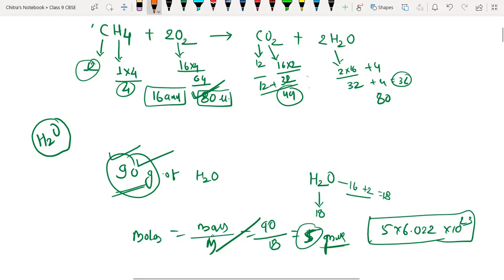Here we have used CH4, which is 1 mole of CH4, 2 moles of oxygen, 1 mole of carbon dioxide, and 2 moles of water molecule, like this.